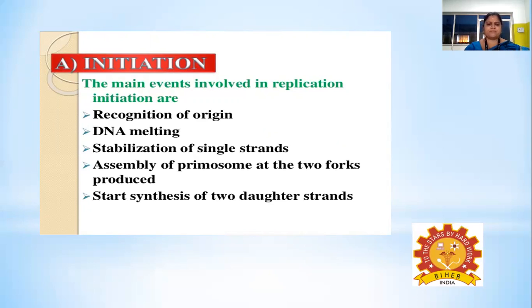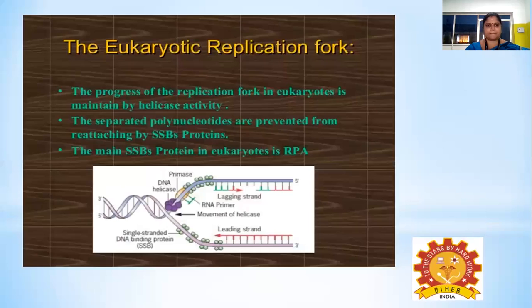Then comes the assembly of the various proteins necessary for replication at the replication fork, which enhances the replication, and the synthesis of two daughter strands is initiated. So this is the eukaryotic replication fork that has been formed.